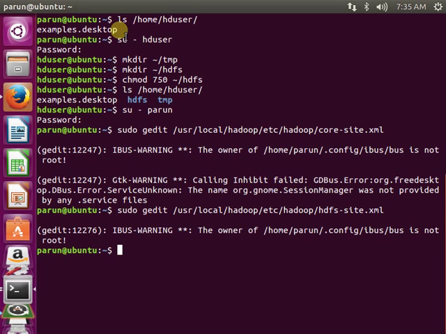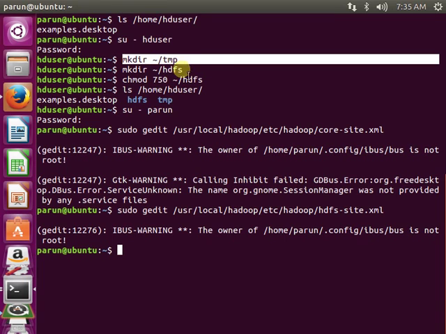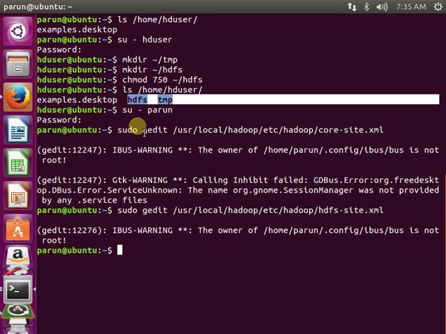So now here I have first switched to the hduser and I have created my temp directory and HDFS directory, as well as given my permission 750 to my HDFS directory. So when I check the files, yeah, it's absolutely present. So now I have switched to my main user.